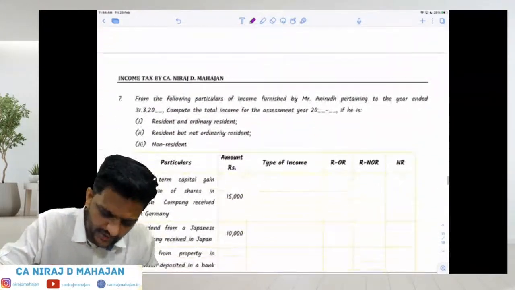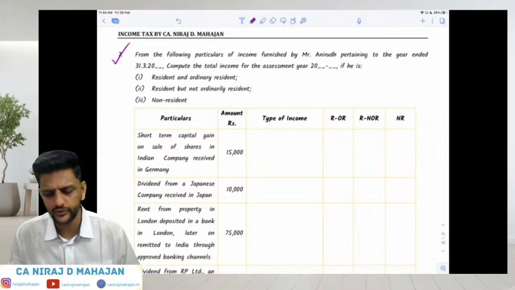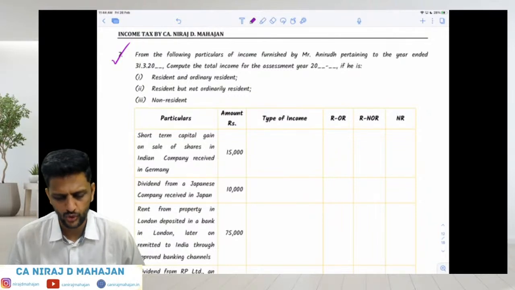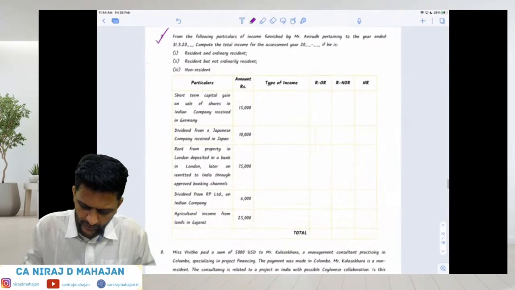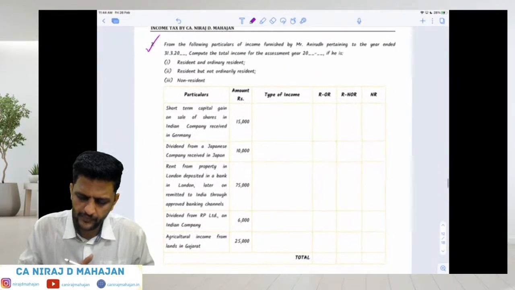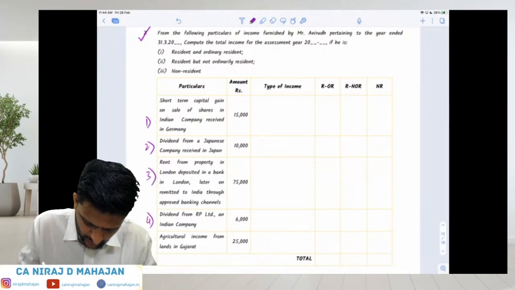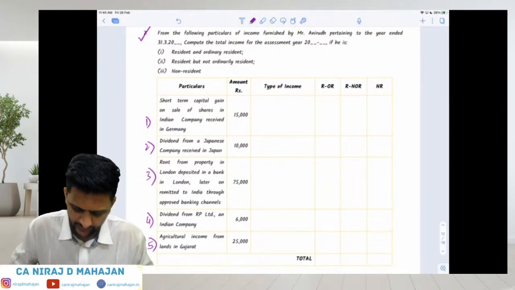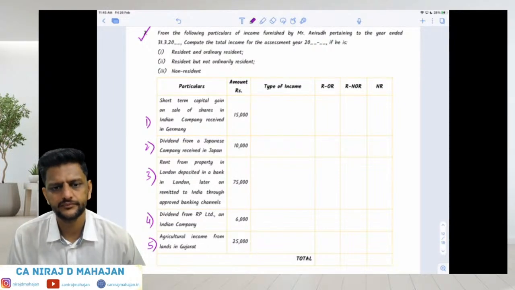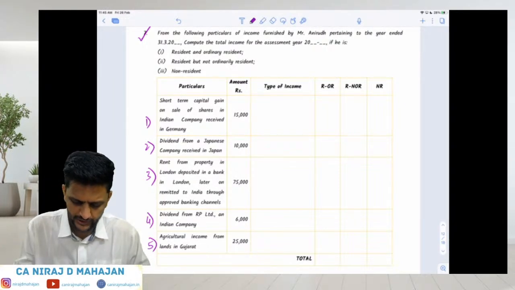Let us try now question number 7. If at all you don't have physical notes right now with you, obviously then you can write it in your notebook also quickly, okay? Just give the numbering over here, then you'll be done, sorted, no issues. So you can give 1, 2, 3, 4 and 5. Fine till here? Clear? Chalo, let's check now.